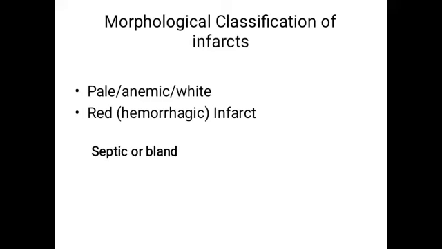The morphological classification of infarcts: they can be classified according to the morphology. Pale or anemic white, when the area of the necrosis is colored pale, or red hemorrhagic infarct, or septic or bland.